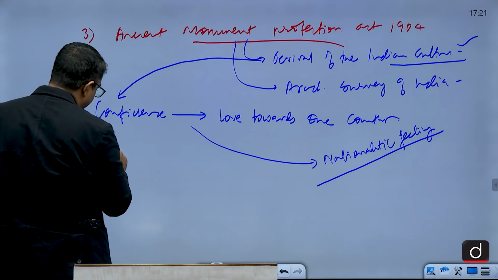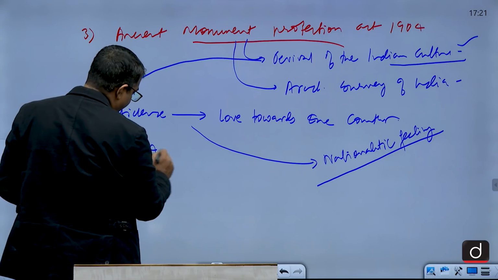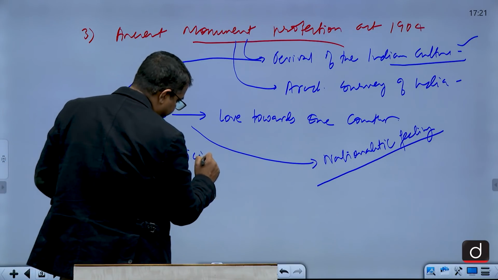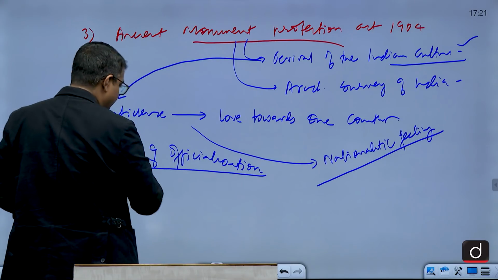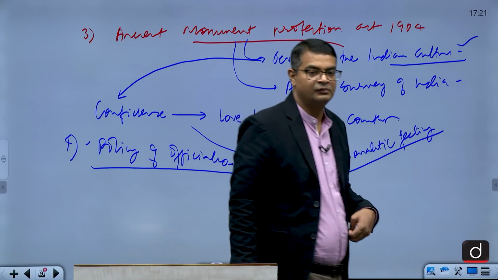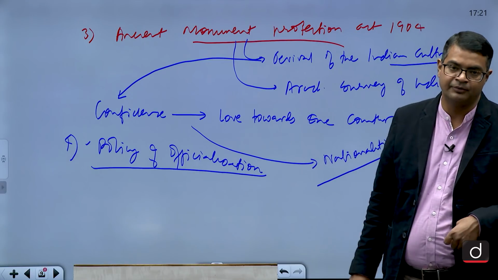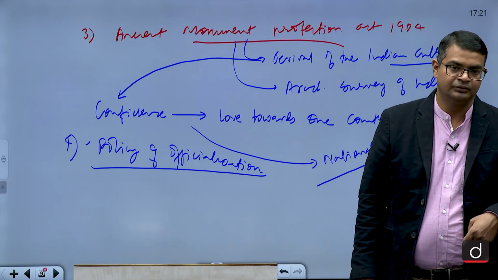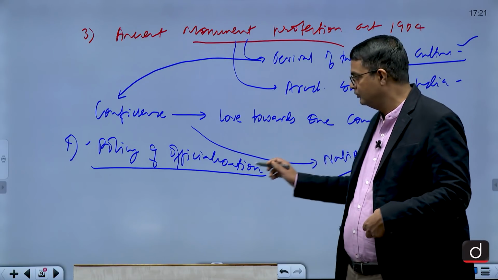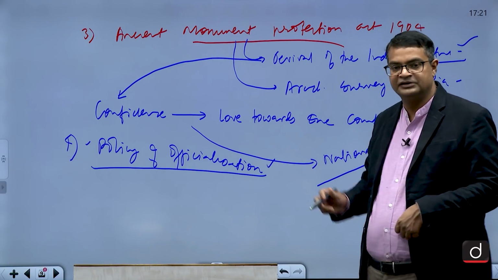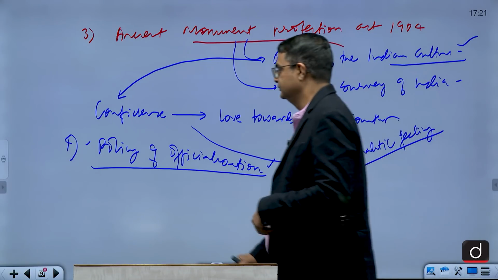Fourth, in fact, the policy of officialization, very important, that Indians do not have the talent or potential to rule. We do not have that capability, that potential, to administer, therefore the whites would administer us.